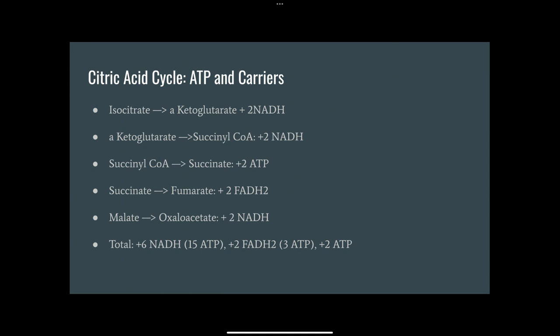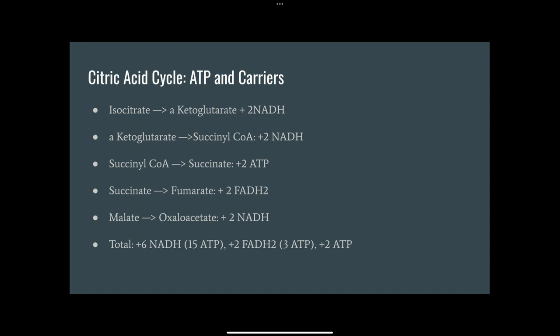Each pyruvate from glycolysis is transported into the mitochondria and converted into acetyl-CoA by pyruvate dehydrogenase. This step produces 1 NADH per pyruvate, or 2 NADH total per glucose molecule, equivalent to 5 ATP. The acetyl-CoA enters the citric acid cycle in the mitochondria.